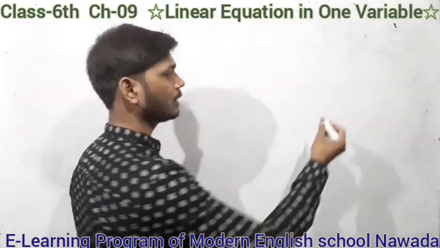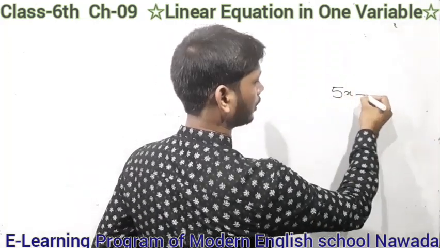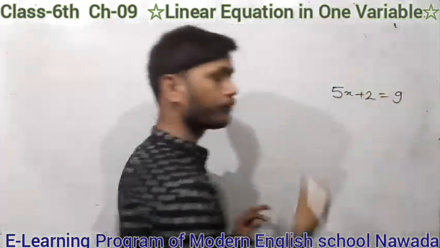Suppose here I write 5x plus 2 is equal to 9.